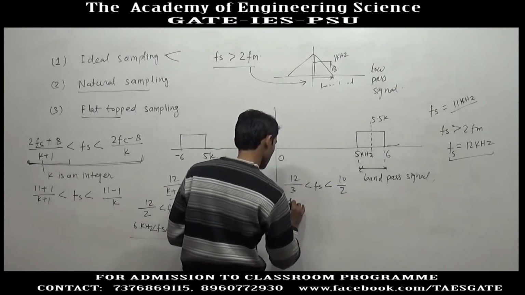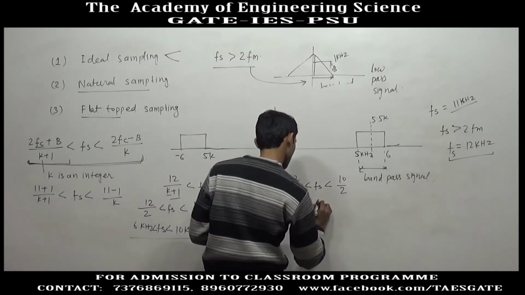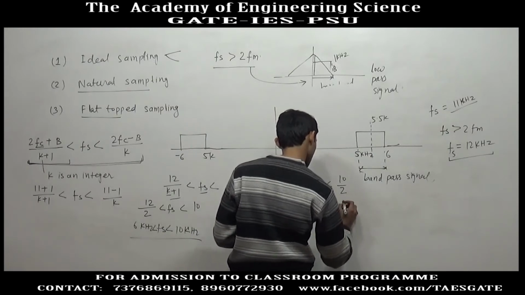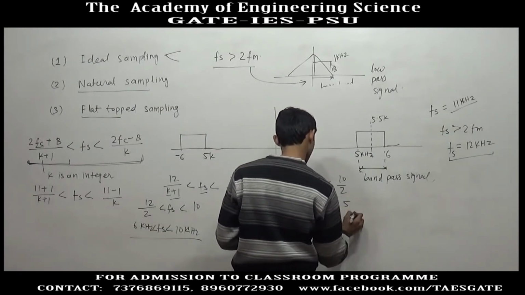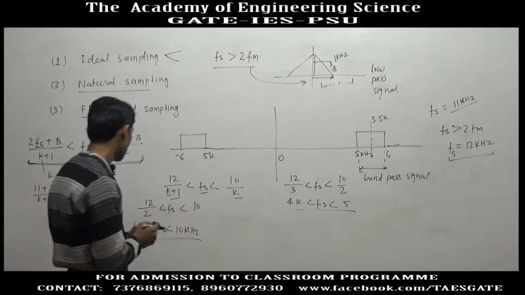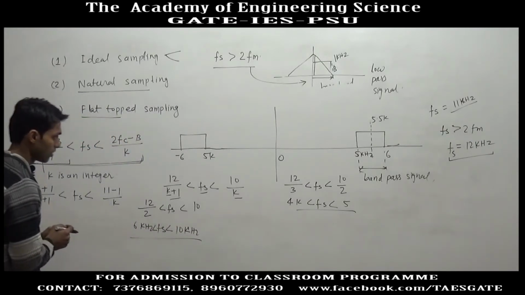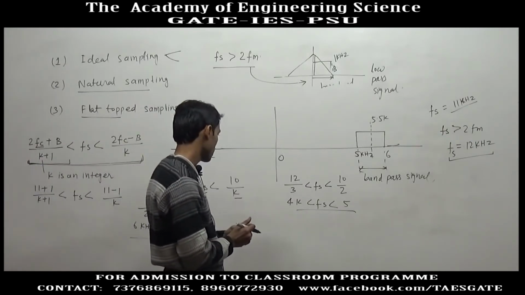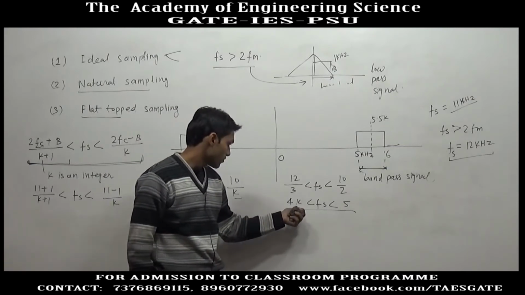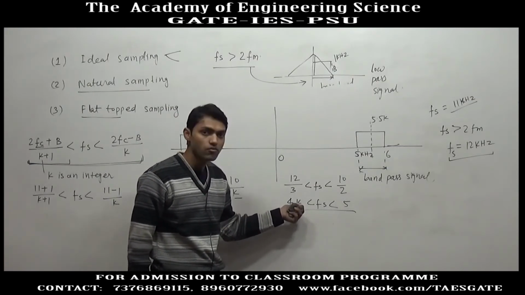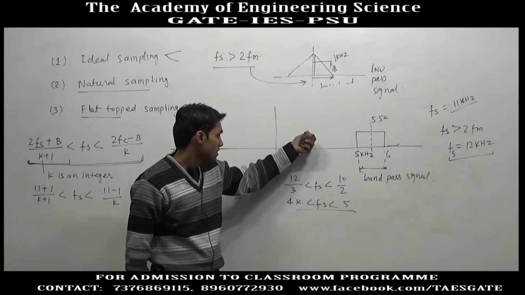So here we are getting 4 kilohertz less than fs less than 5 kilohertz. So even a frequency of 4 kilohertz can sample this signal.